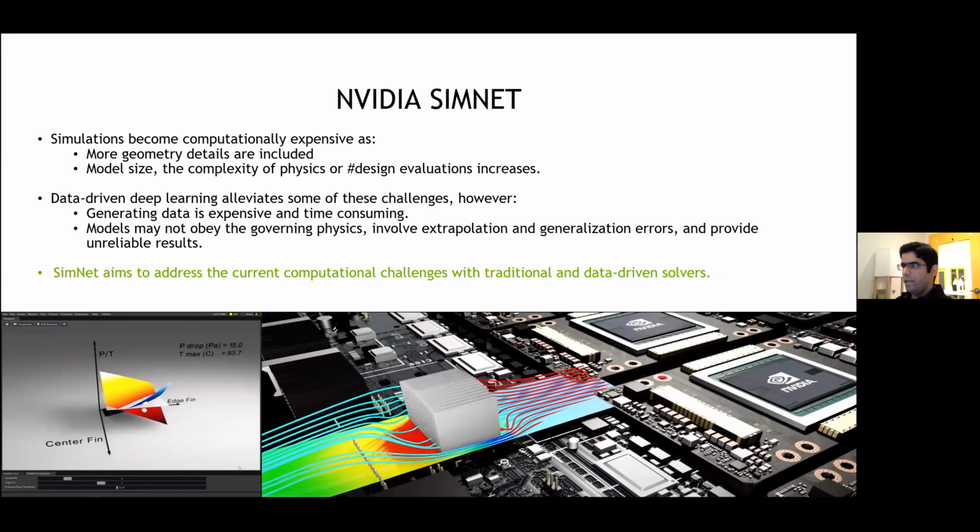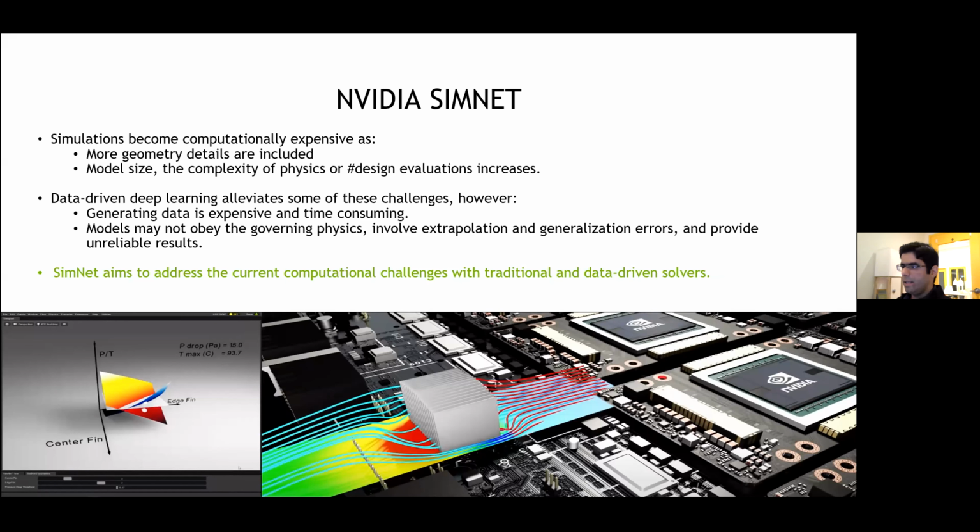Simulations are pervasive in every domain of science and engineering, and these simulations become computationally expensive as more geometry details are included, and as model size, the complexity of the physics, or the number of design evaluations increases. Deep learning techniques are usually used in form of a traditional data-driven neural network to overcome some of these challenges.